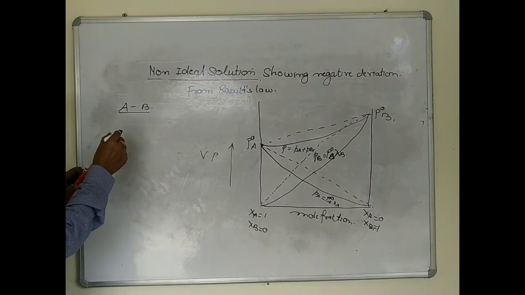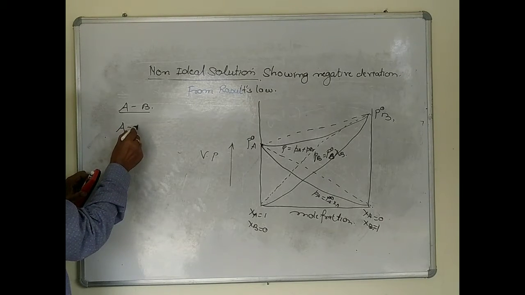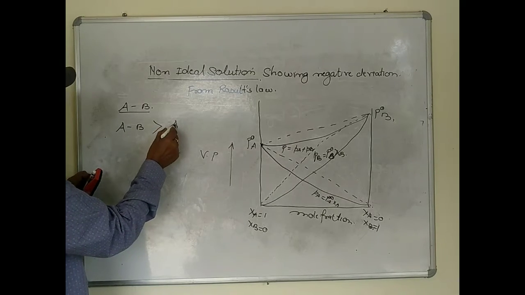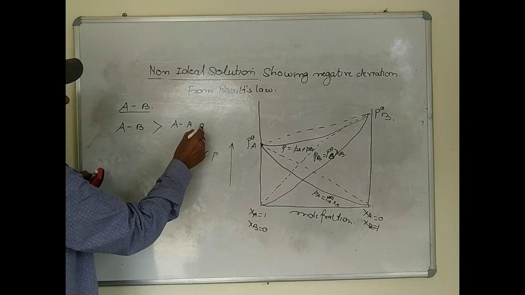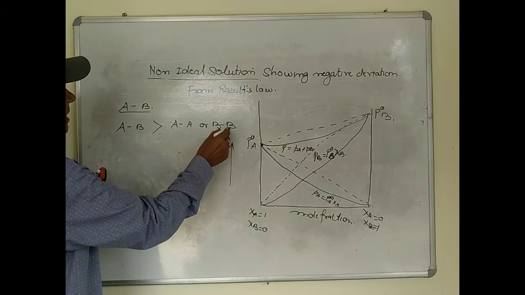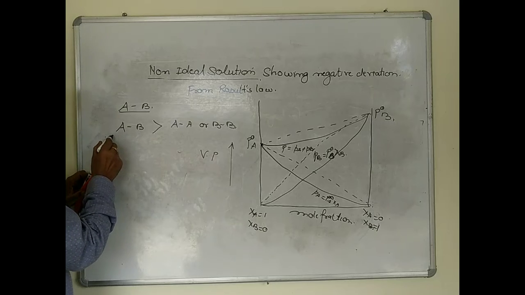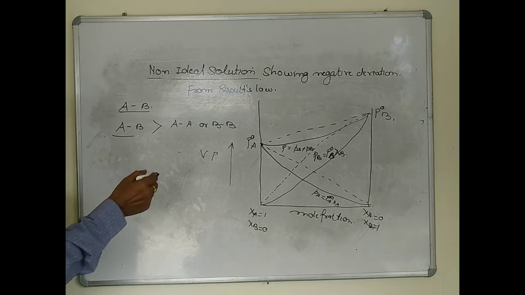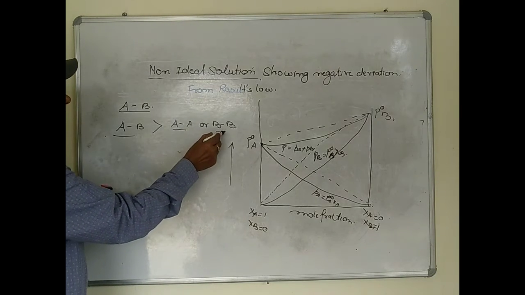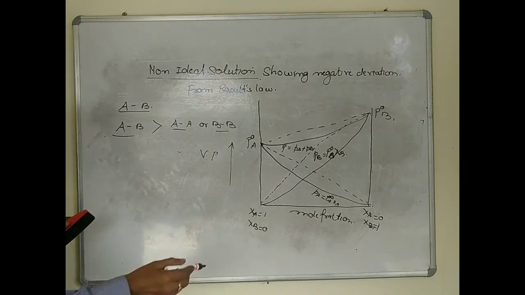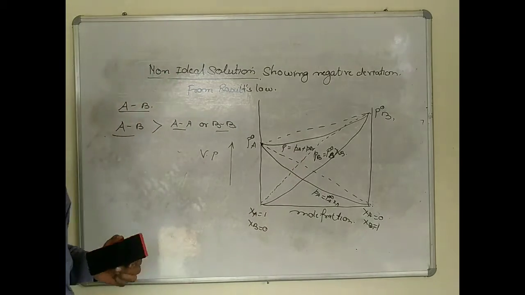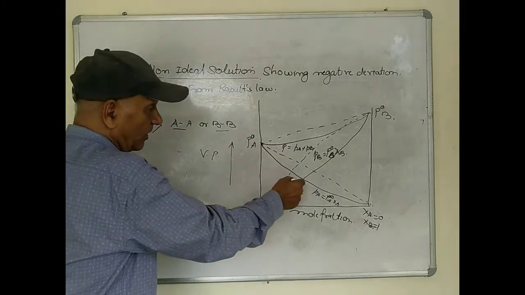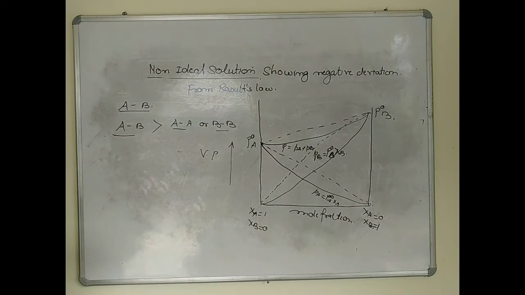And if the attractive force between A and B is greater than the attractive force between A and A or B and B, then neither A nor B is able to escape from the surface, and this is the reason why its vapor pressure is less than the expected values.